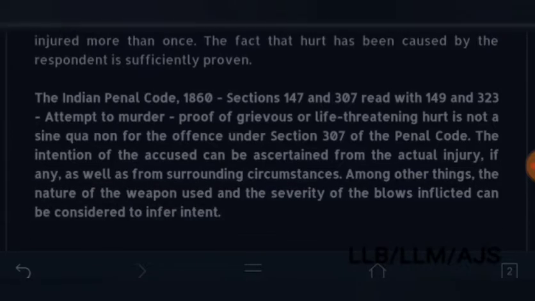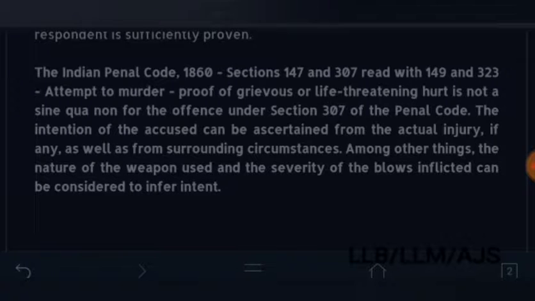So the intention of the accused can be ascertained from the actual injury, if any, as well as from surrounding circumstances. So here two words are important: actual injury and surrounding circumstances. Among other things, the nature of the weapon used and the severity of blows, how many blows were inflicted, can be considered to infer intent.